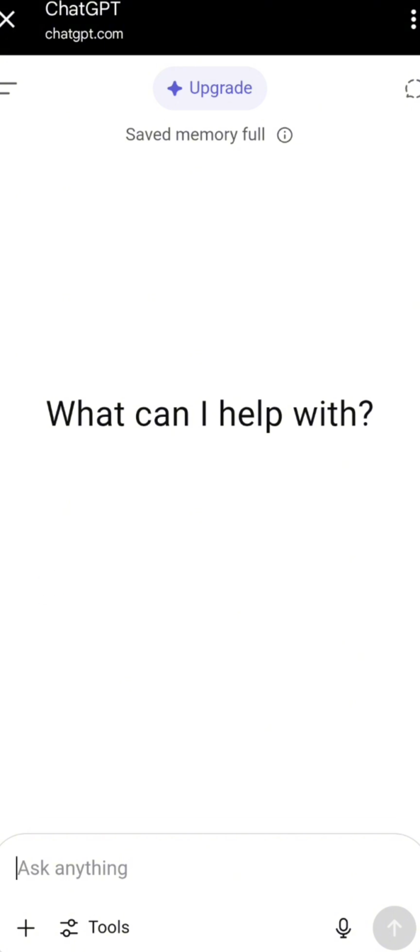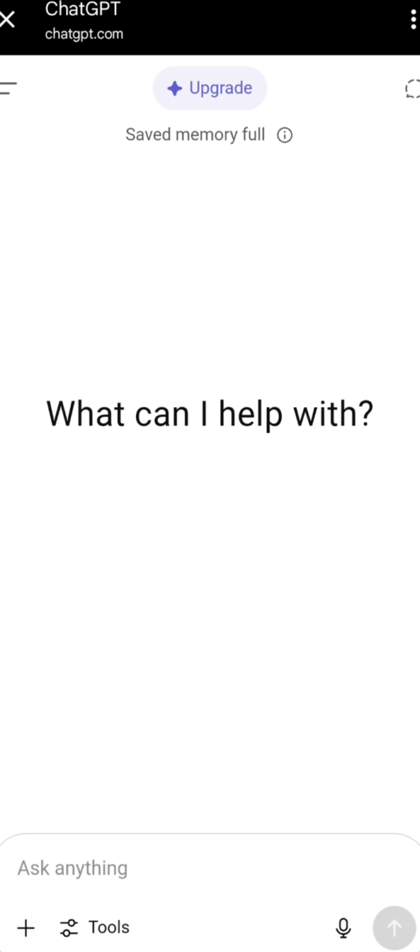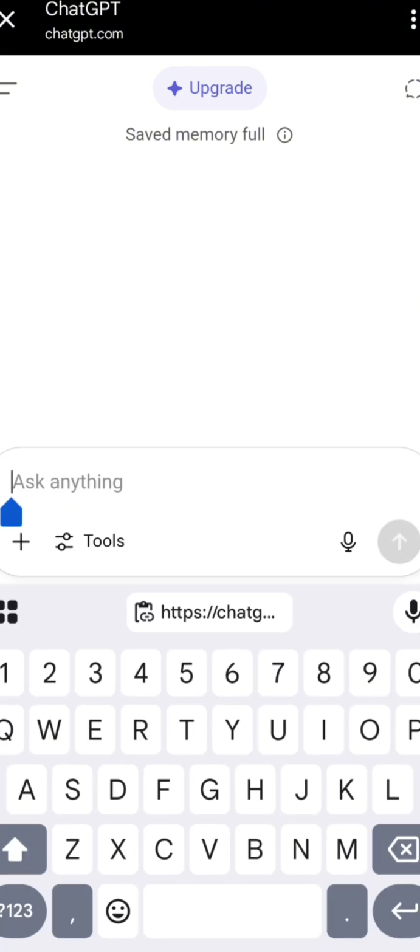which is ChatGPT. You can go to chat.openai.com, or you can see the name over here, ChatGPT. Go ahead and type it on any of your browsers, either Chrome or Brave, any browser you're using. Then when you log in, all you have to do is put in these prompts I want to paste.